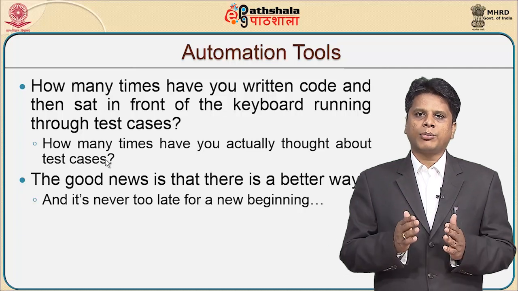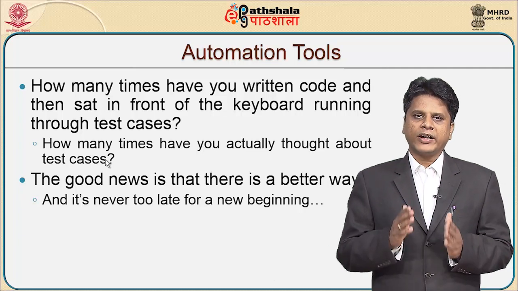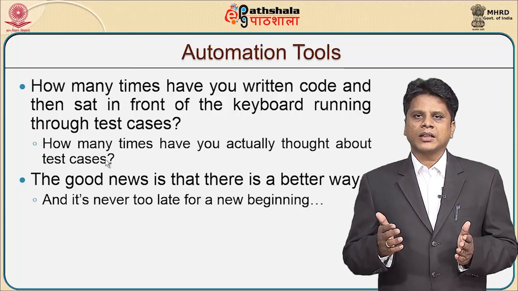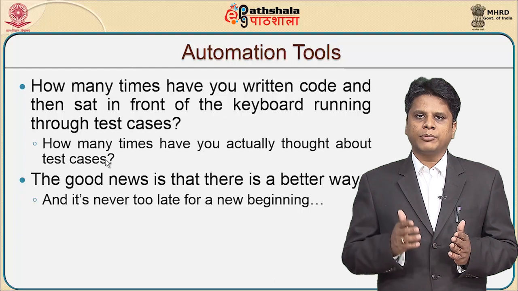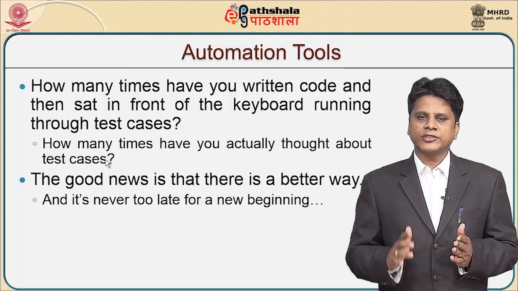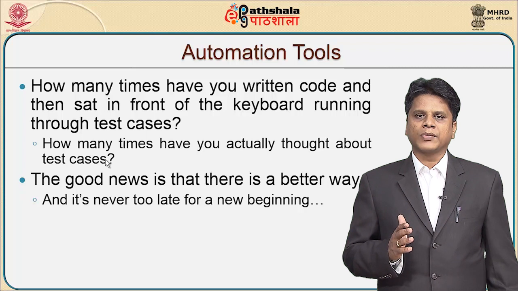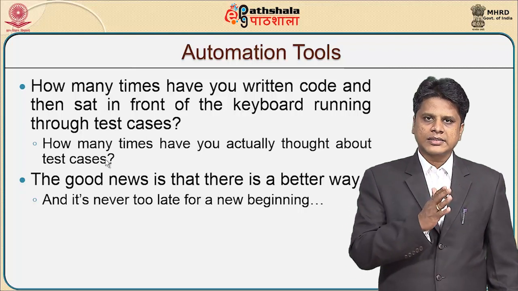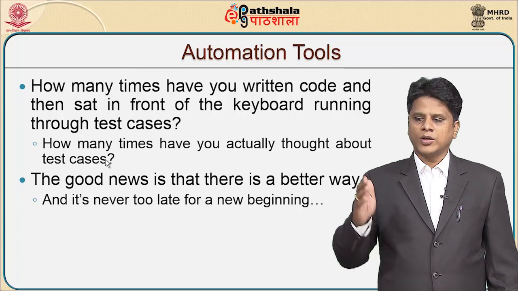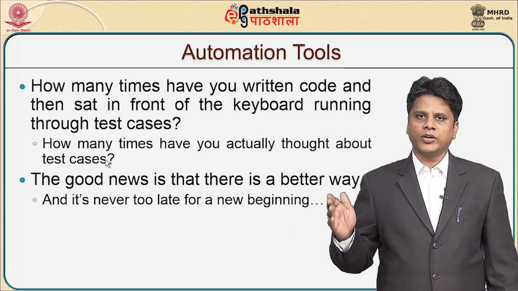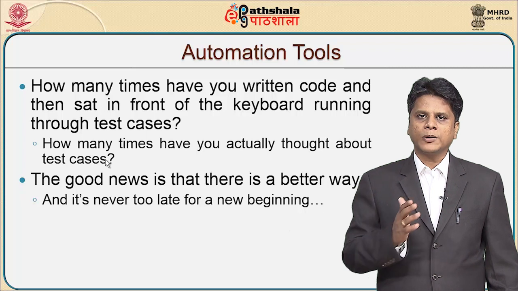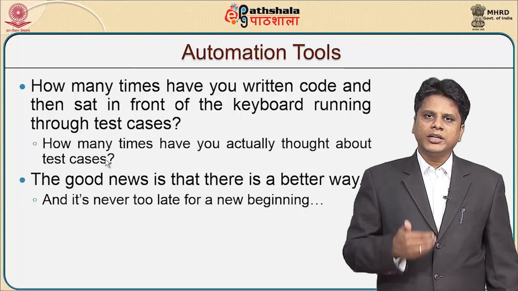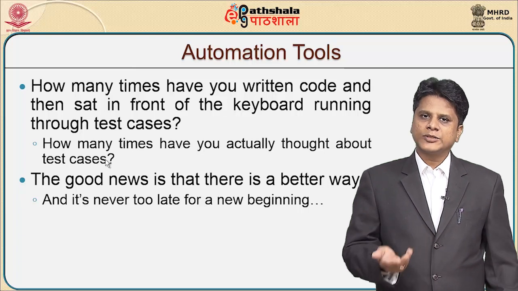So 0, 100, check for, find a number or given any number, find whether it is between the limits, then we will say 1 is within the limit, 99 is within the limit, 50 is within the limit, we will finish the program. But we do not consider whether 0 and 100 are inclusive, what happens in case I cross the boundary of 100, that is by giving 101, what happens if I cross the boundary of 0 and say minus 1, what will be the output. So that we are least bothered.